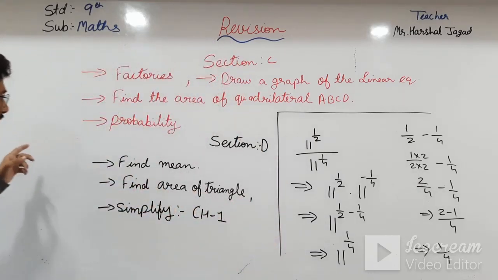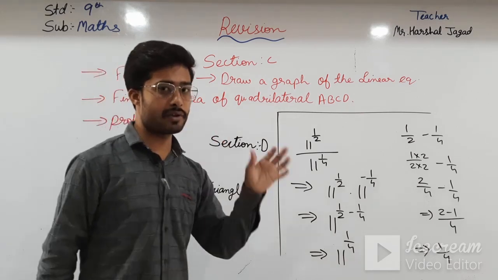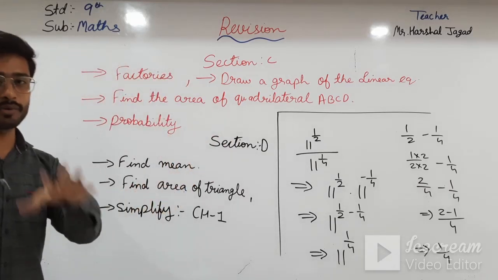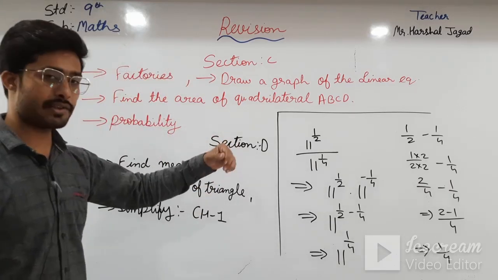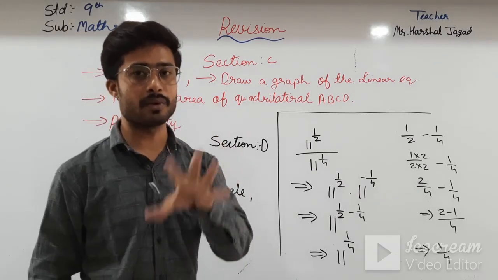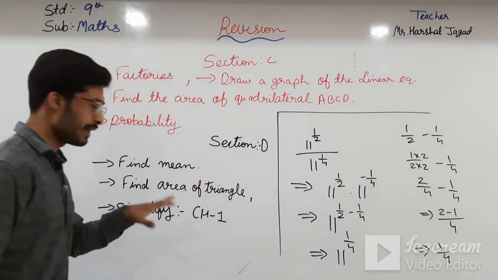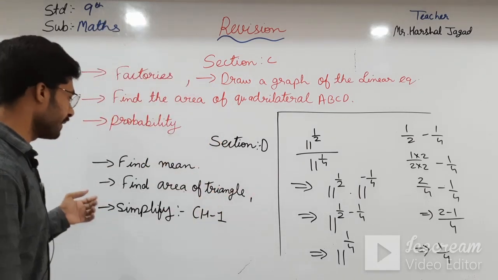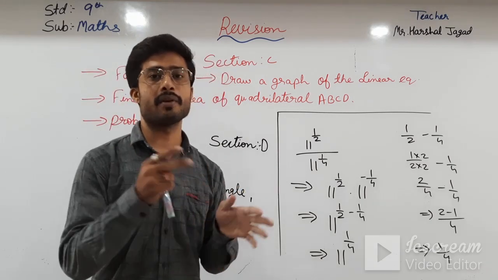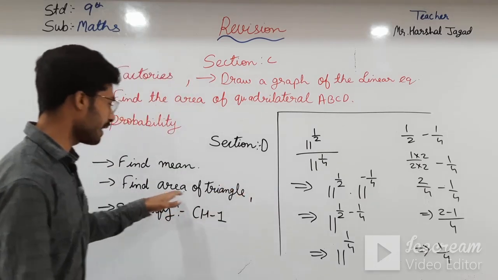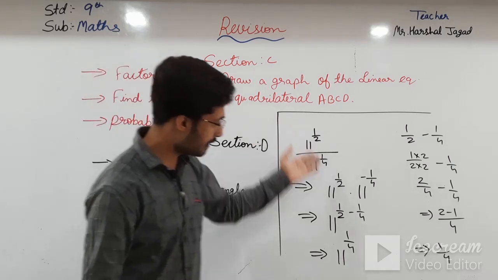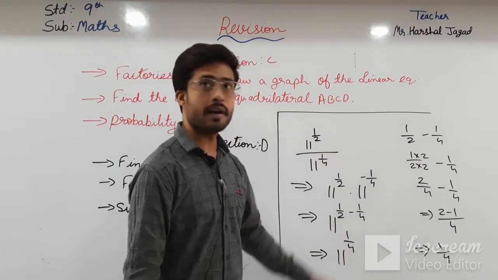Then one sum will be of probability. I have told you it is of 2 coins. So you have to do a probability sum which has 2 coins. Okay, and then coming to section D, that is find the mean. A sum is given and you have to find the mean. You know the formula of mean, what is it? Then with the values given, you have to find the value of the mean, and find the area of a triangle, where sides or something else will be given. It is easy. And simplification, it is according to chapter number 1, like this sum which we have done.